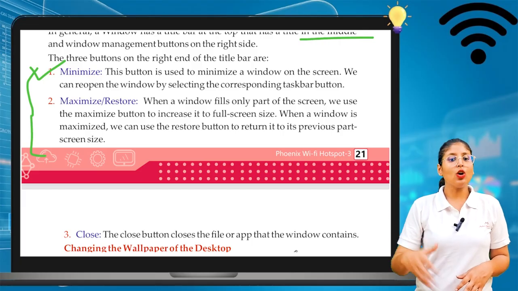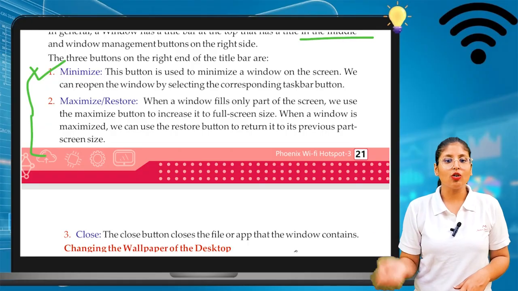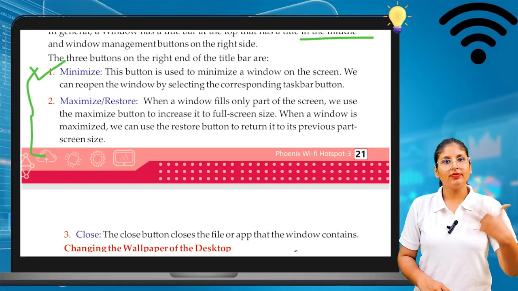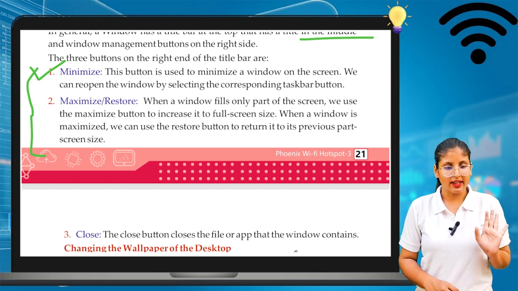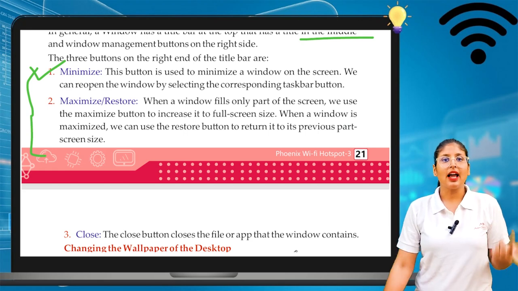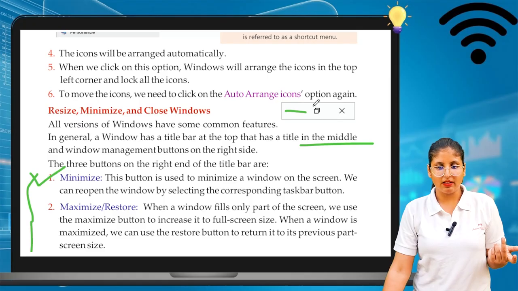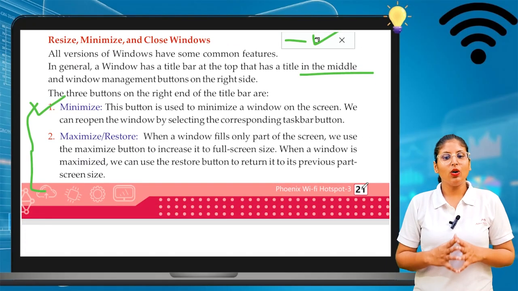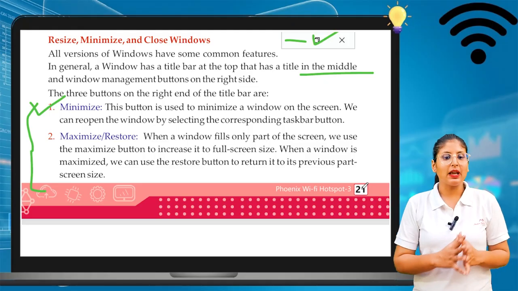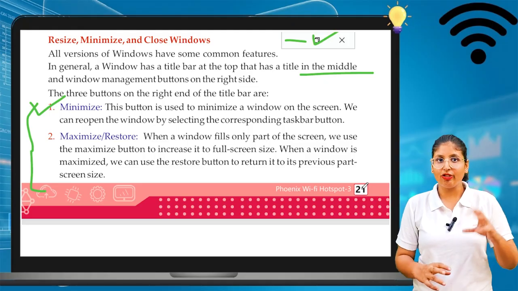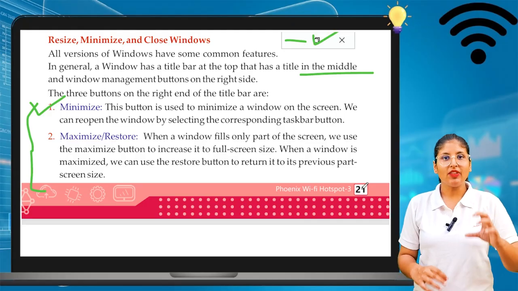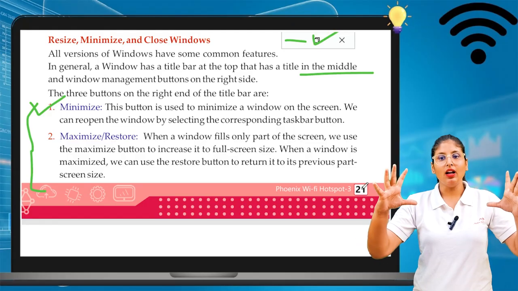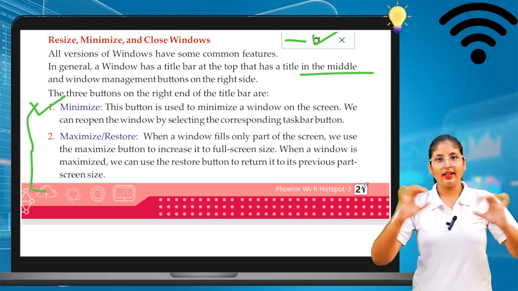We can reopen the window by selecting the corresponding taskbar button. So we can minimize the program with the help of the minimize icon. Next is maximize and restore. So this is the maximize button, this one. When a window fills only part of a screen, we can use the maximize button to increase it to the full size. That part will then appear in a bigger portion.